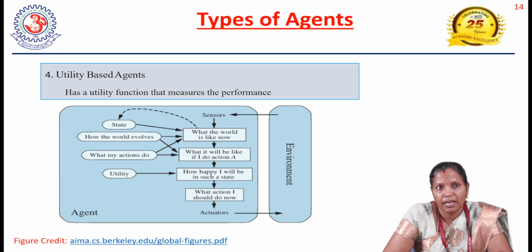In the second case, we may have many goals which cannot be achieved with certainty. At that time, this utility function is going to give the maximum likelihood of success, which can be weighted against the importance of the goals. So which goal is important? Based on that, we weight the maximum likelihood of success. For example, in a goal based agent, if the goal is achieved, I am happy, and if the goal is not achieved, I am unhappy. But in case of conflicting goals, or if we have a larger number of goals, in order to have a trade-off, we are going to make a utility function.